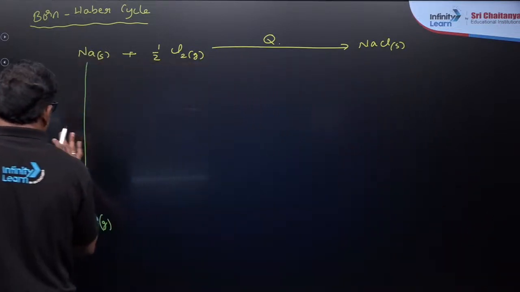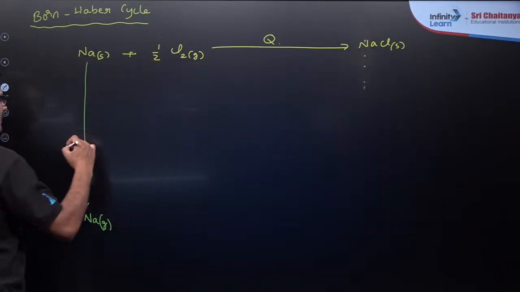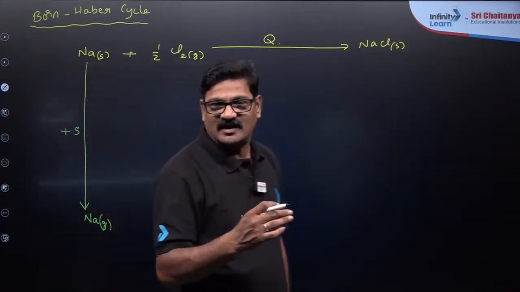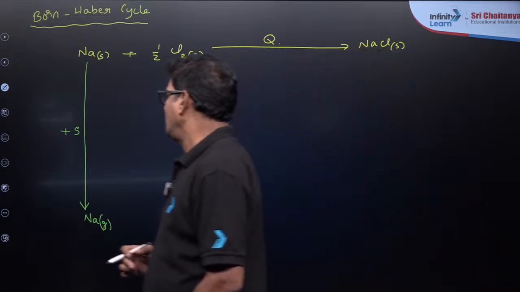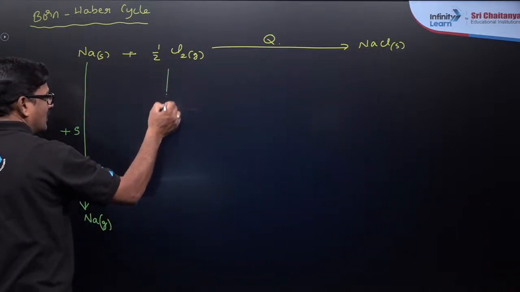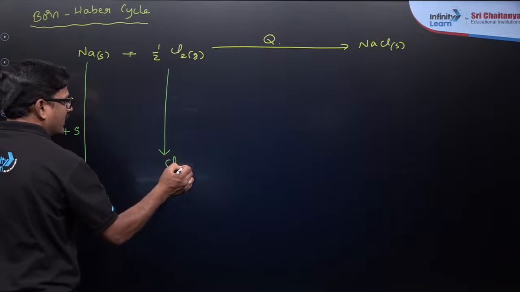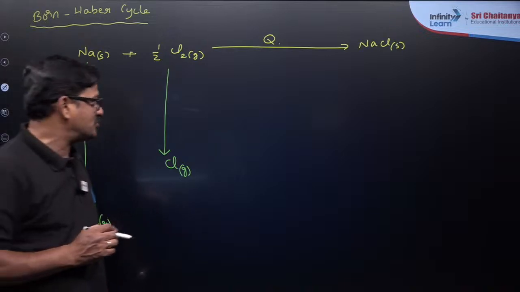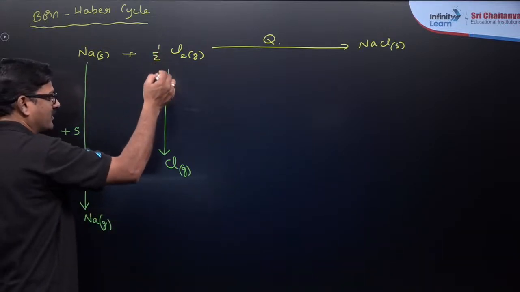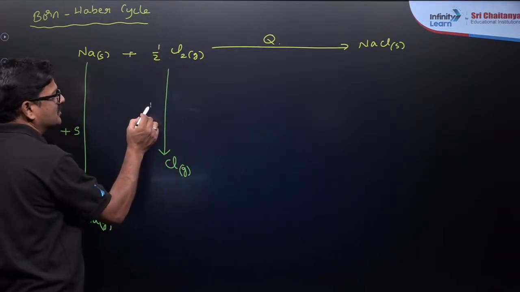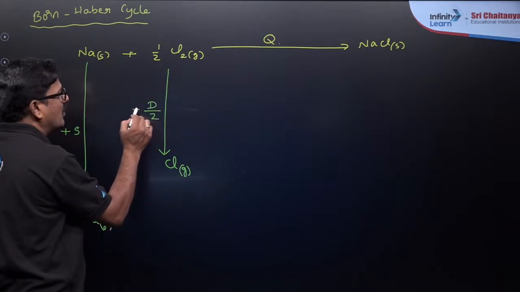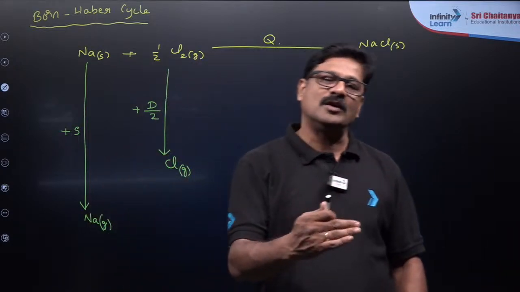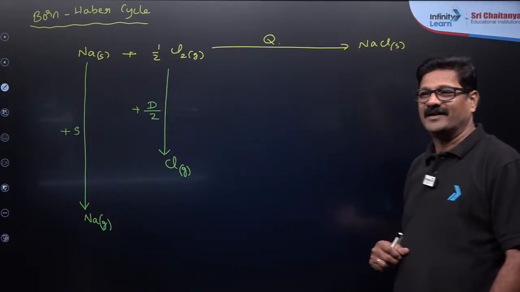This is what is called the sublimation process, and you can say this energy is called sublimation energy. This energy has to be given, it is an endothermic process. And I have chlorine, and I just want to get the chlorine in the gaseous state. This is called dissociation or atomization. So the energy that is given for enthalpy of atomization is given as D by 2. Why D by 2? For one mole, assume D is the dissociation energy; for half a mole we need D by 2. Are you getting or not?